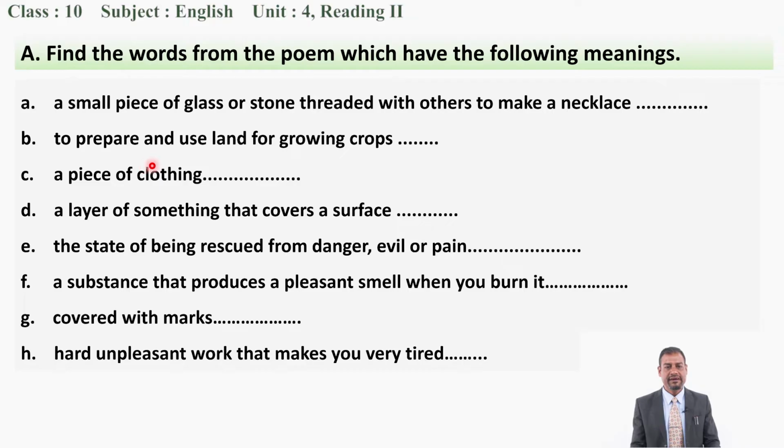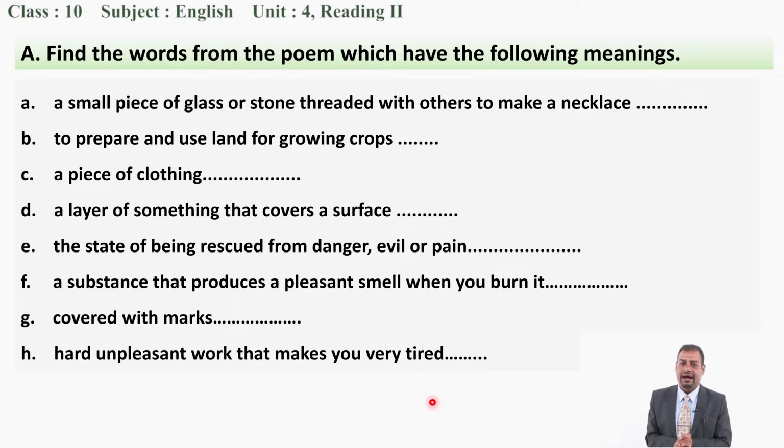B. To prepare and use land for growing crops. So, what is the correct word for this meaning? Please write down. C. A piece of clothing. D. A layer of something that covers a surface. E. The state of being rescued from danger, evil or pain. F. A substance that produces a pleasant smell when you burn it. G. Covered with marks. And H. Hard, unpleasant work that makes you very tired.